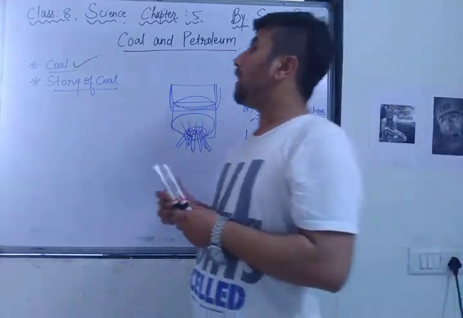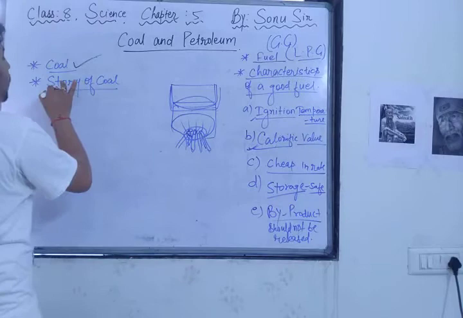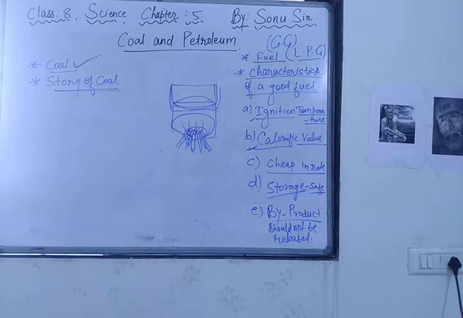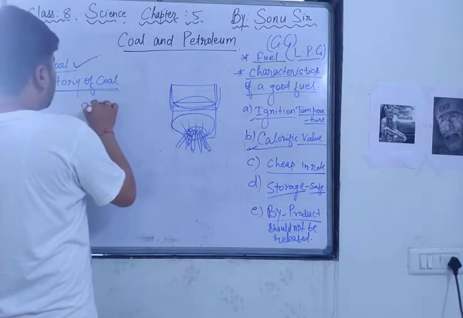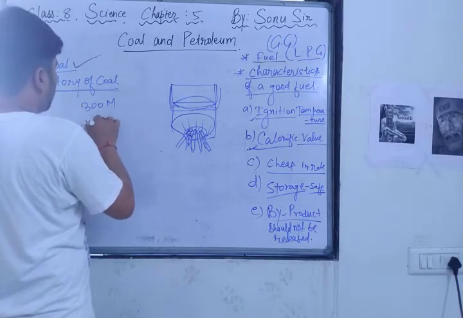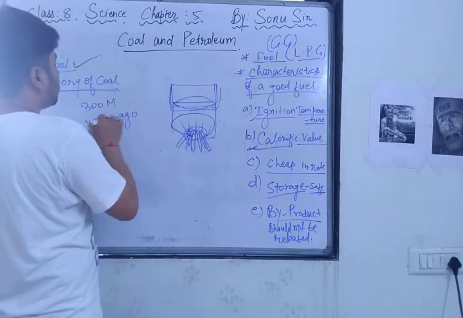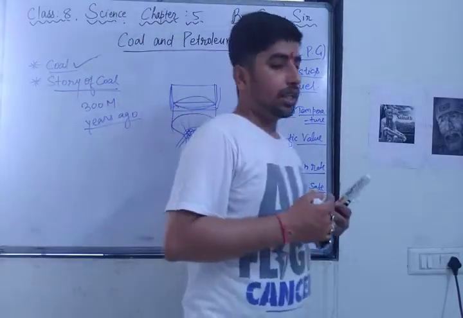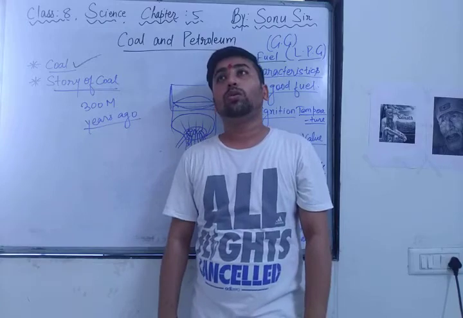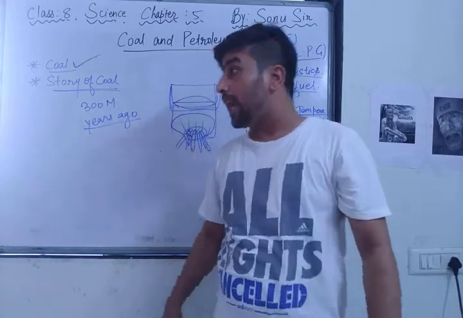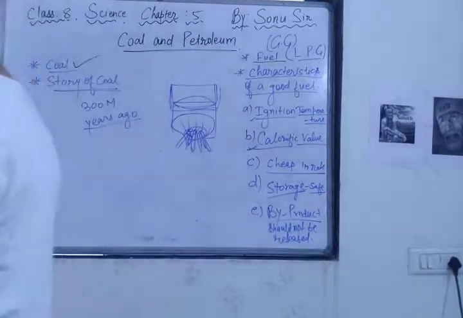But before understanding the coal, we must know the story of the coal. What is the concept of coal? From where does this coal come? If I talk about this story, then listen to this story. It is about 300 million years ago. How many? 300 million years ago. Million means 10 lakh. So 300 into 10 lakh, 3000 lakh years ago. You can just suppose what would have happened in these 3000 lakh years.